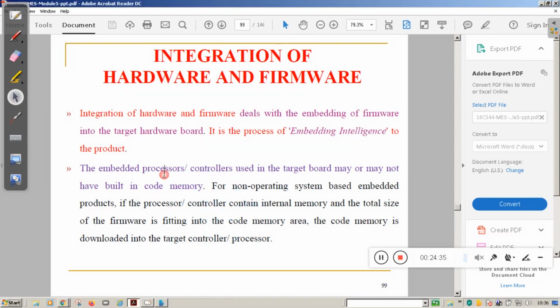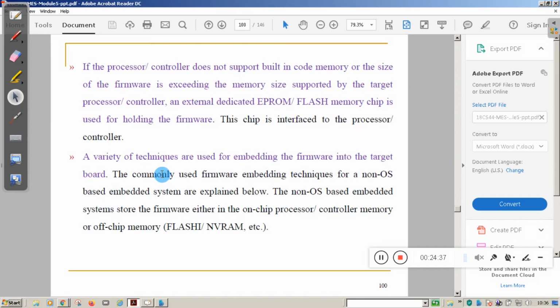In case additional memory is required for that application, you can add additional flash, EPROM or ROM. There are different types of flash memory or NVRAM available, depending on whether it is an operating system based embedded application or a non-OS based embedded application. You can go for flash or NVRAM, etc.